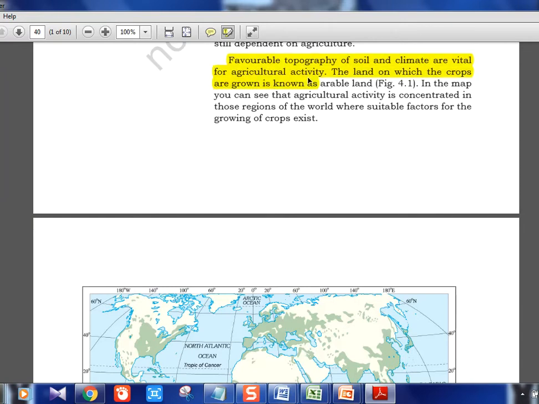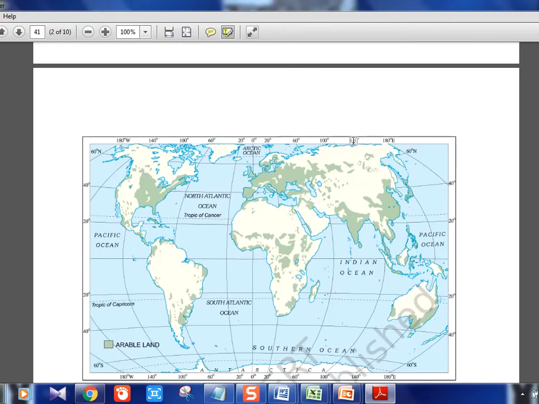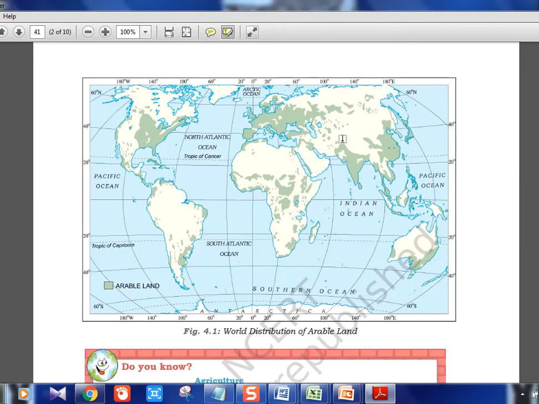The land on which the crops are grown is known as arable land. Arable land is something where crops can be grown. This map you can see is the global world map where arable land is highlighted with this color. If you see India, almost everywhere except for the Himalayan states, you can call it arable land.